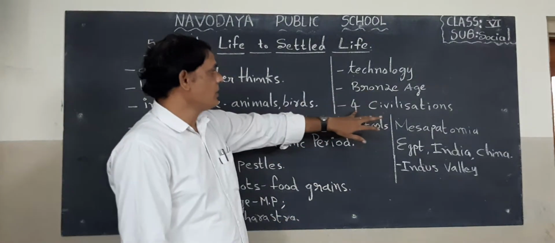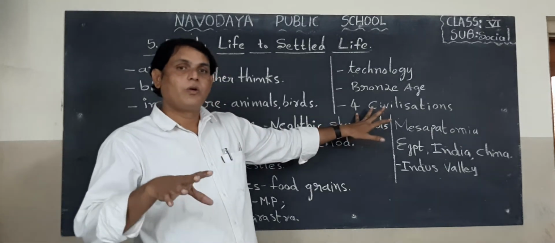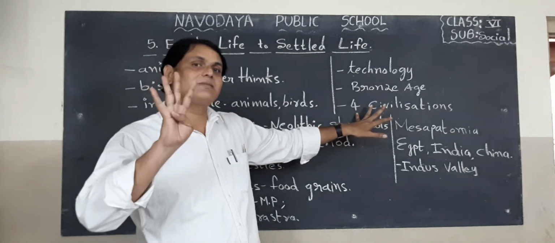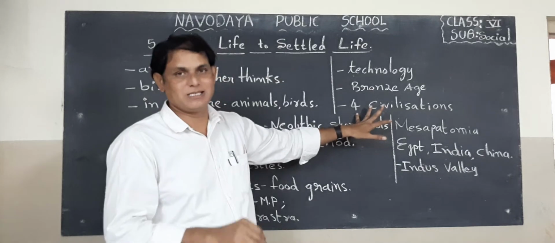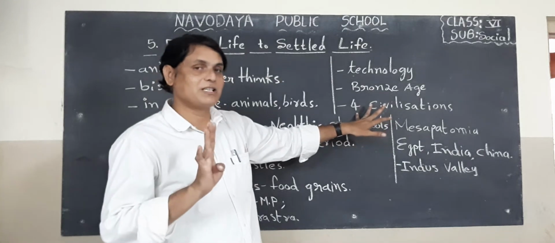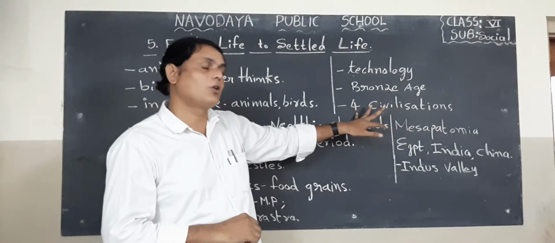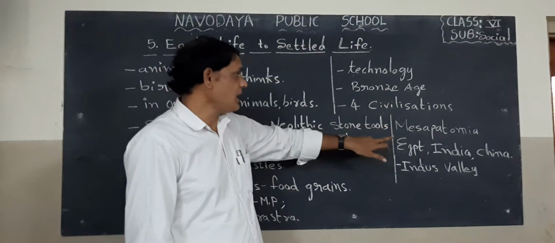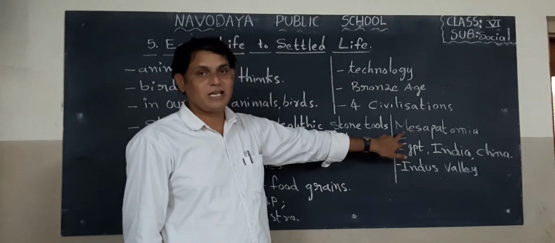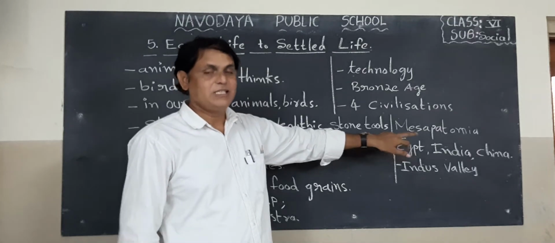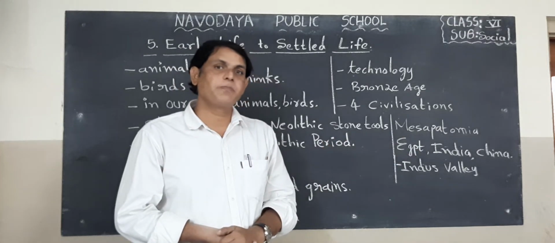Next, in the world, four civilizations were excavated by our archaeologists. What are the four civilizations in the world? Here I wrote Mesopotamia civilization. Civilization means what, children?